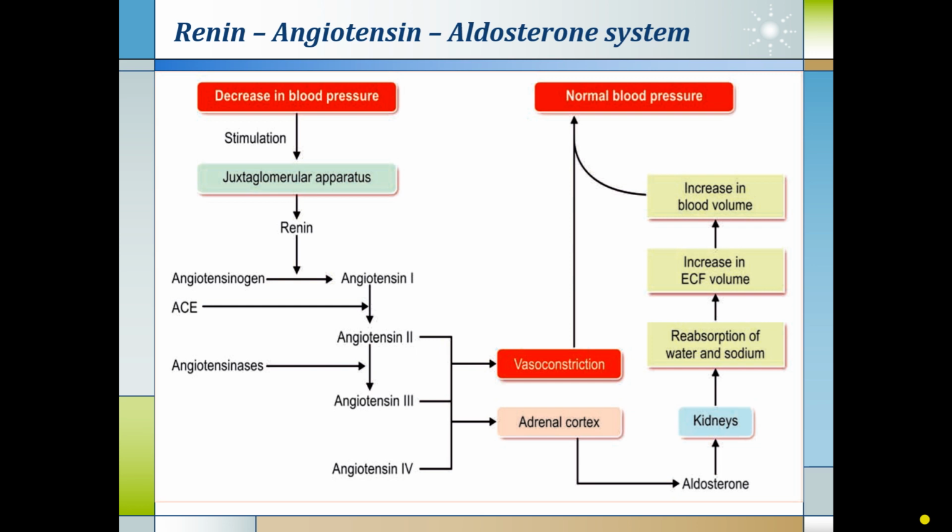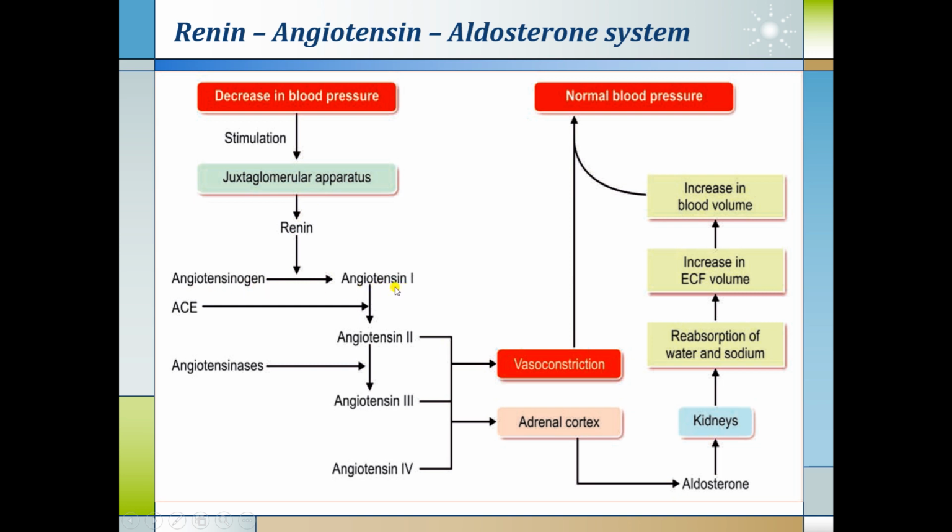Here you can see how the renin-angiotensin-aldosterone system works. Whenever there is a decrease in blood pressure inside the body, the JG cell of the kidney gets stimulated. That is, the juxtaglomerular apparatus of the kidney gets stimulated and releases renin. This renin acts on angiotensinogen and converts it into angiotensin 1.